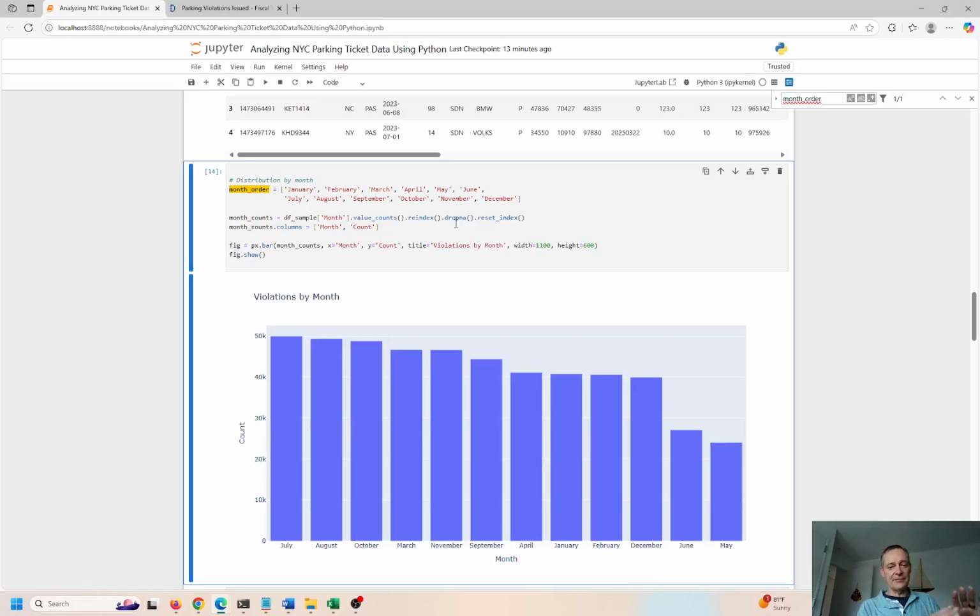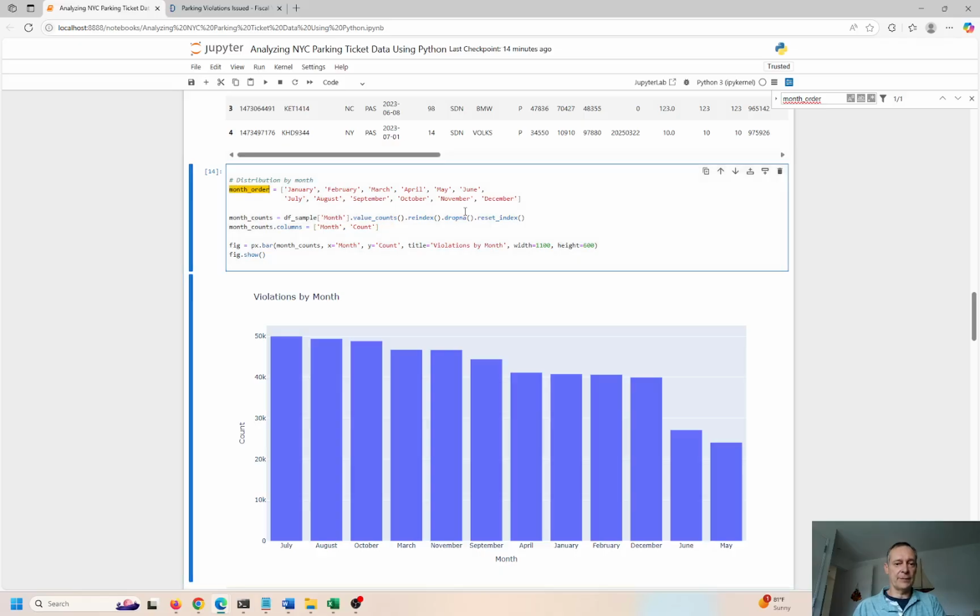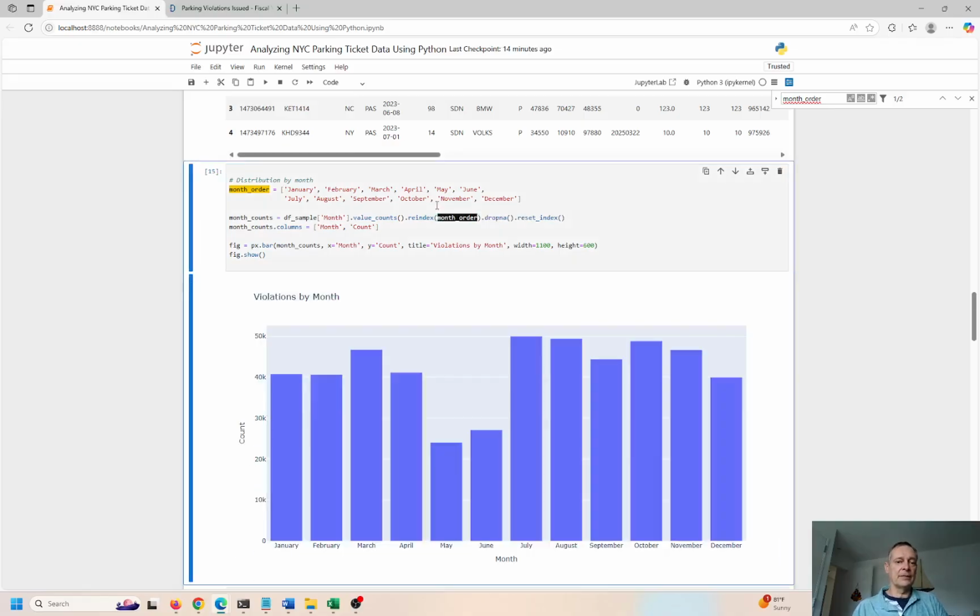So in some cases, if you want to see descending violations by month, July was the biggest and May was the smallest. Now, maybe this makes sense if you want to ask what the biggest violation month is and what the smallest is. But I don't think most people want to see that kind of view. I think most people want to see a view that intuitively makes sense through the course of time. Most things that are time-based, you want to see as time flows. You could see highest to lowest, but it really depends on what the end goal is. That's really up to you, but I think this is the most intuitive.